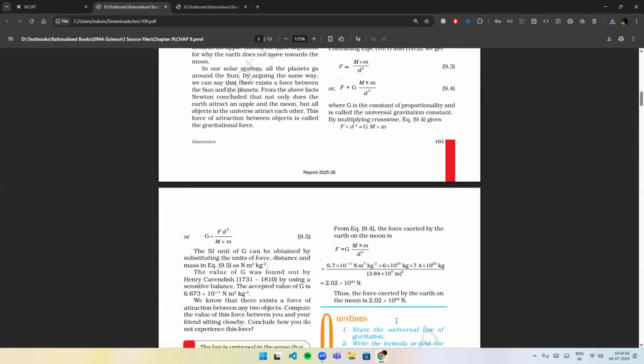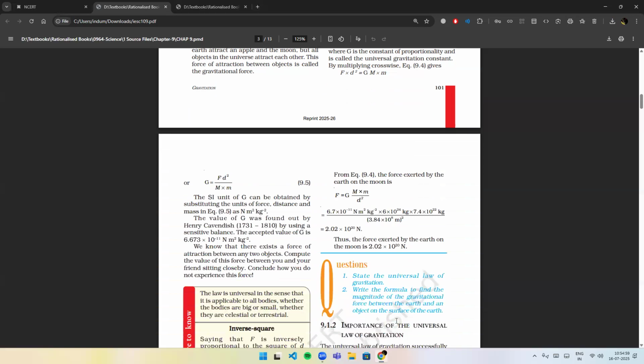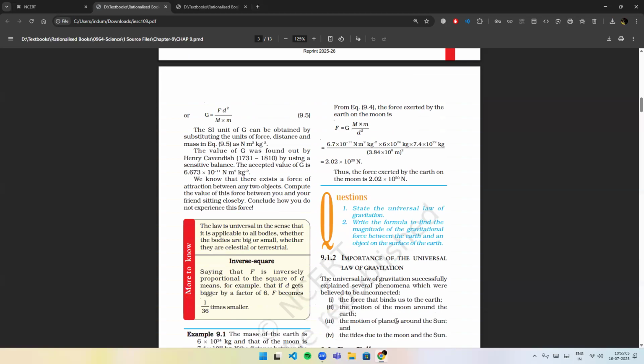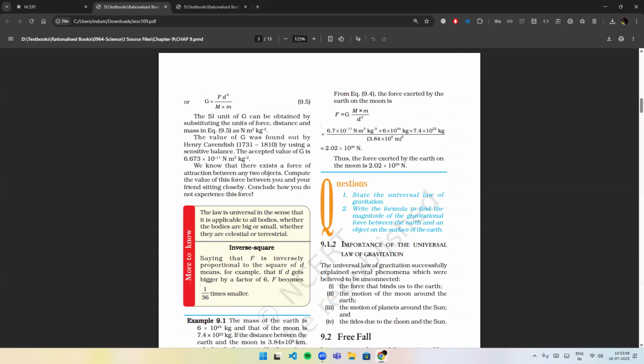The SI unit of G can be obtained by substituting the units of force, distance, and mass in equation 9.5 as Newton meter square per kg square. The value of G was found out by Henry Cavendish by using a sensitive balance. The accepted value of G is 6.673 into 10 to the power minus 11 Newton meter square per kg square.